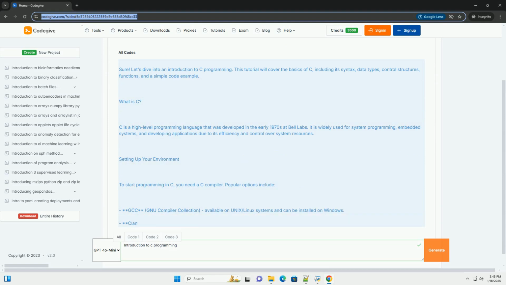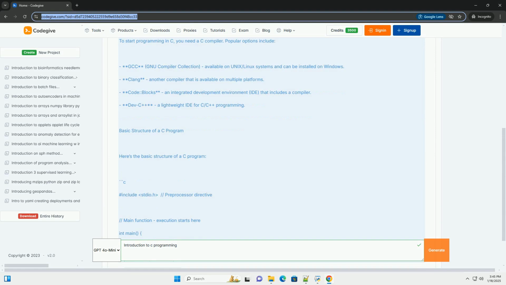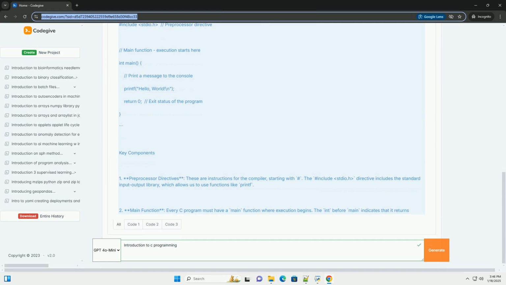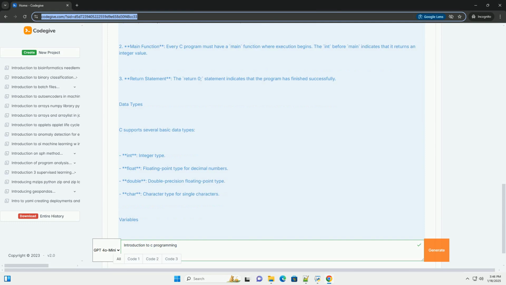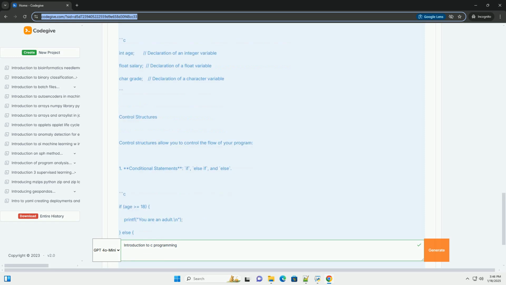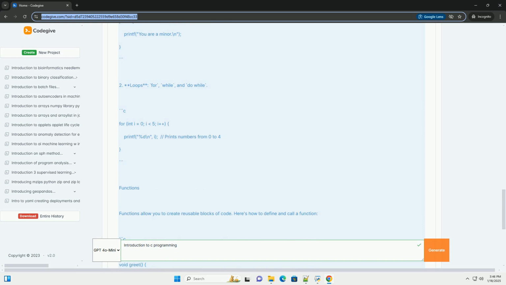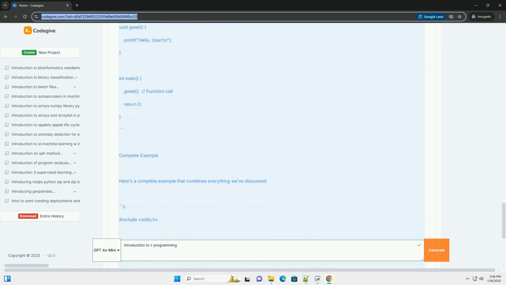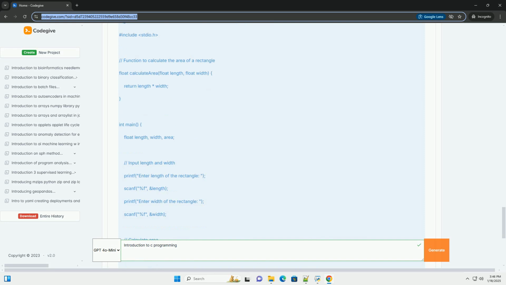Sure. Let's dive into an introduction to C programming. This tutorial will cover the basics of C, including its syntax, data types, control structures, functions, and a simple code example. What is C? C is a high-level programming language that was developed in the early 1970s at Bell Labs. It is widely used for system programming, embedded systems, and developing applications due to its efficiency and control over system resources.